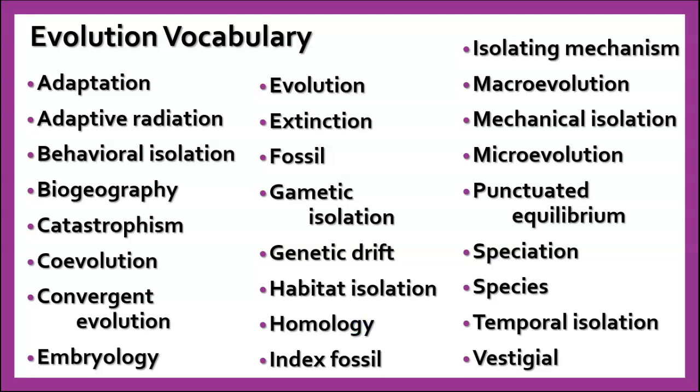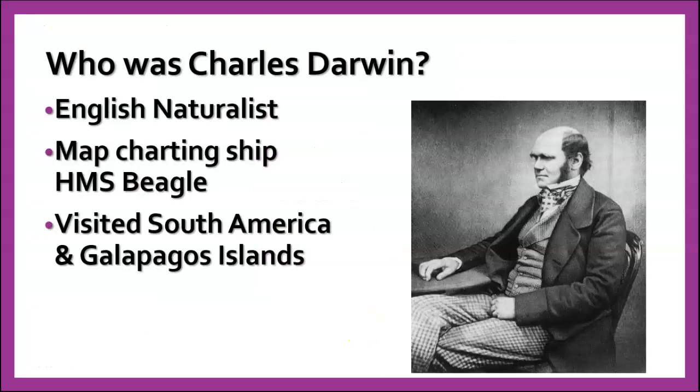As usual, lots of vocabulary in this unit. A lot of this vocabulary will be new. None of it is very difficult. It's just new concepts for you that you probably haven't learned a whole lot about in the past. So Charles Darwin, as you know, was an English naturalist. What you may not know is he was descended from a very wealthy family.